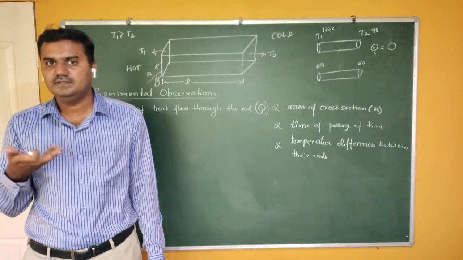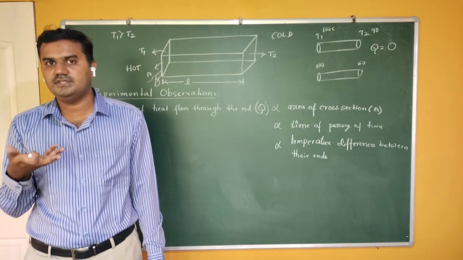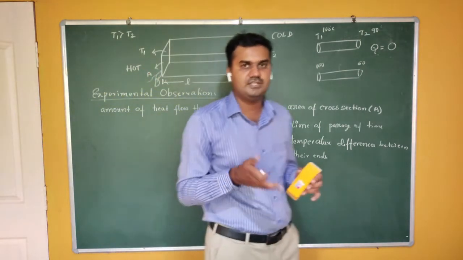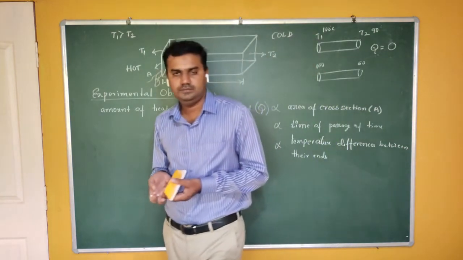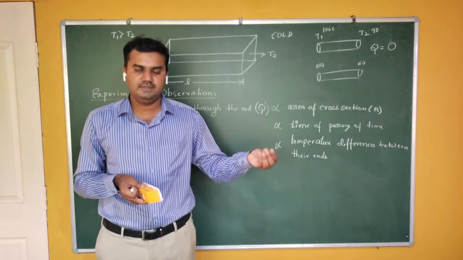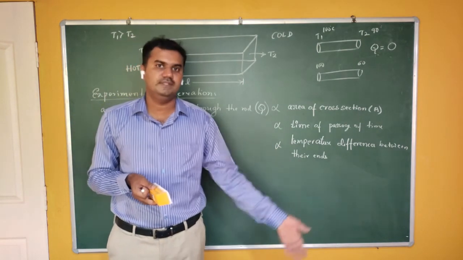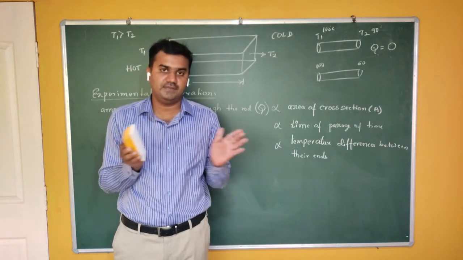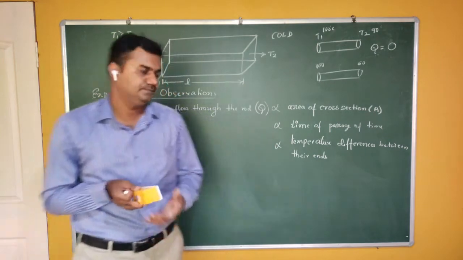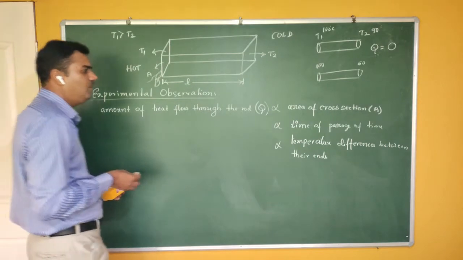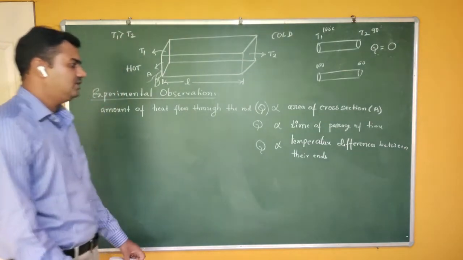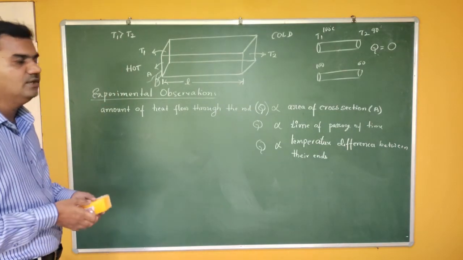The reason is that the difference between the surrounding temperature and the water temperature is small. But if you do the same experiment in winter, when the temperature is very low and it is very cold, and you heat some water or food, then after some time it definitely cools fast. The reason is it has more temperature difference. If the temperature difference is more, then the flow of heat is also more. Therefore, the third law says that the amount of heat flowing is directly proportional to the temperature difference. The greater the temperature difference, the more the flow of heat.